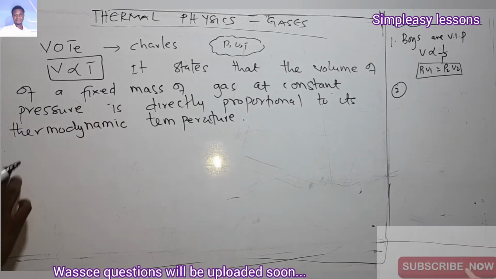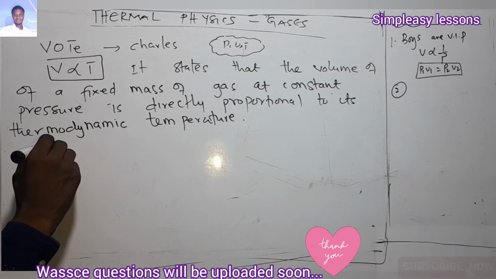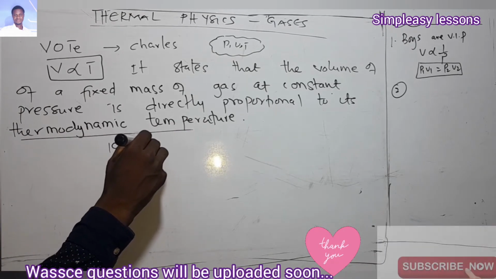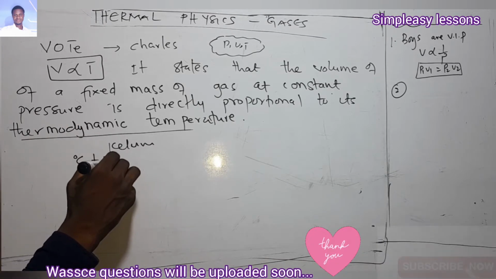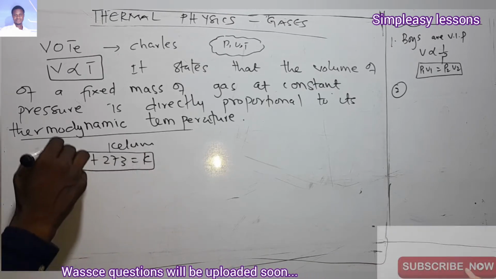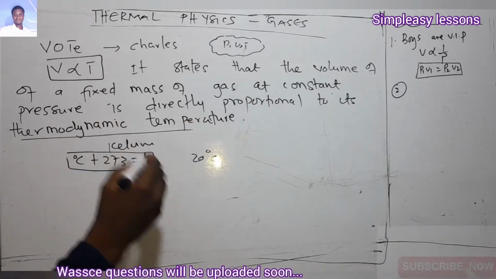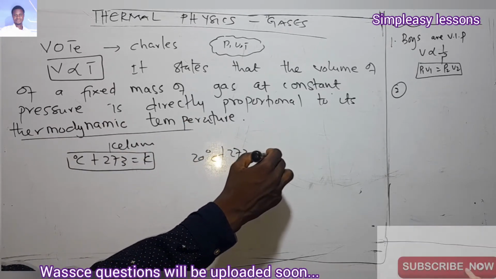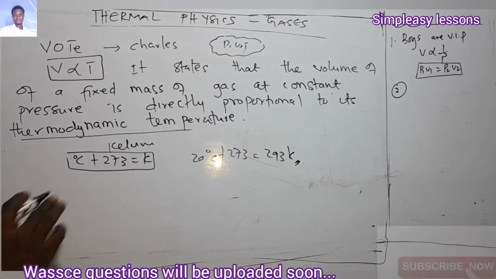Now let me explain this before we move on. When we say thermodynamic temperature, it means the temperature in Kelvin. Now how do you convert from degrees Celsius to Kelvin? You add 273 to the degrees Celsius to get Kelvin. Don't forget this. If I give you 20 degrees Celsius and you want to convert to thermodynamic temperature, you add 273 to it, and that will give you 293 Kelvin.